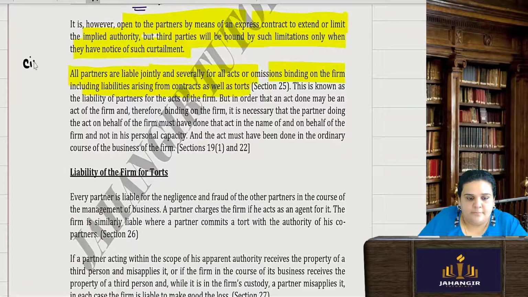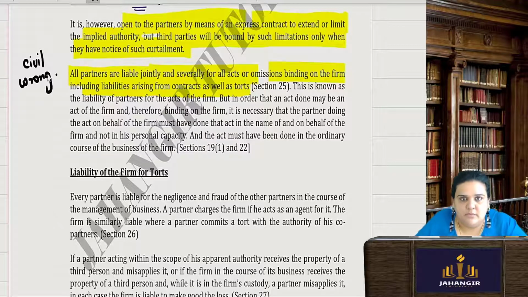So if any tort is committed by a partner, then all the other partners are jointly and severally liable. This is known as the liability of the partners for the acts of the firm.